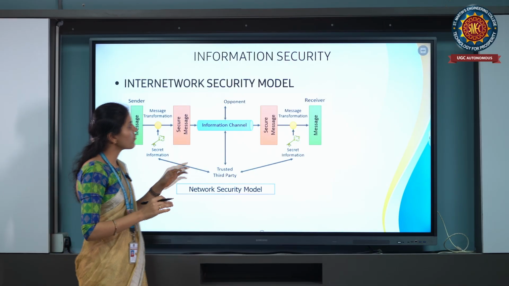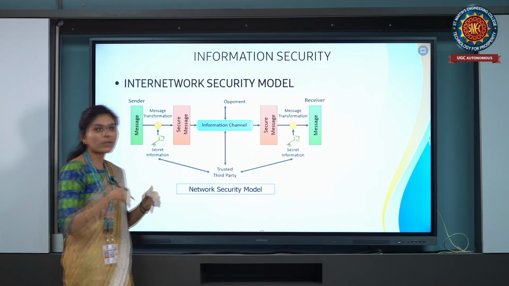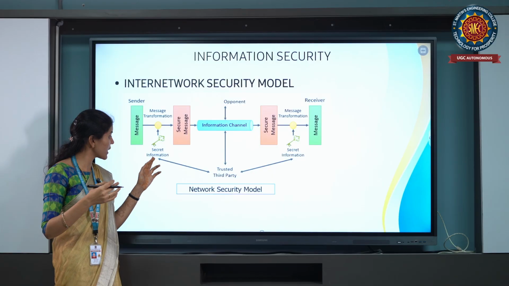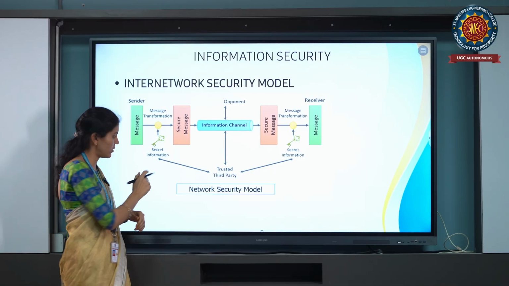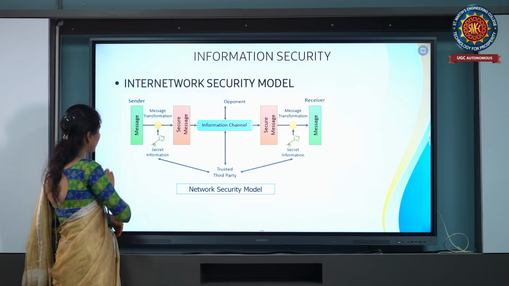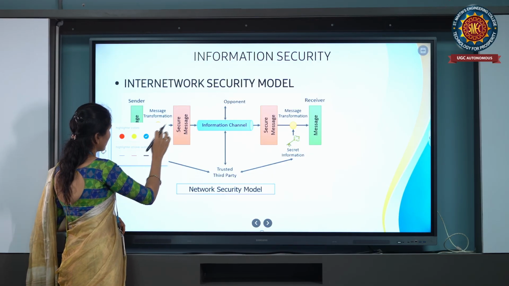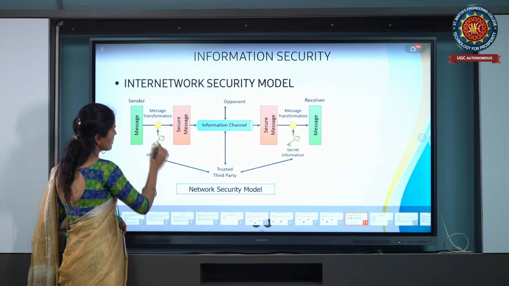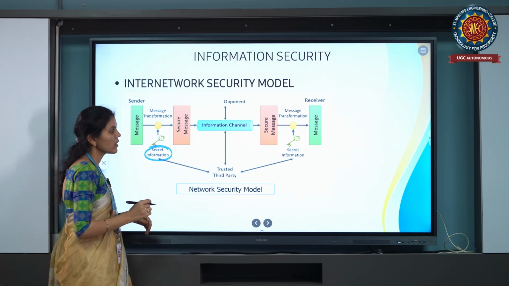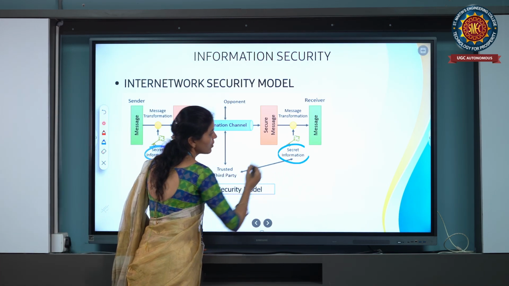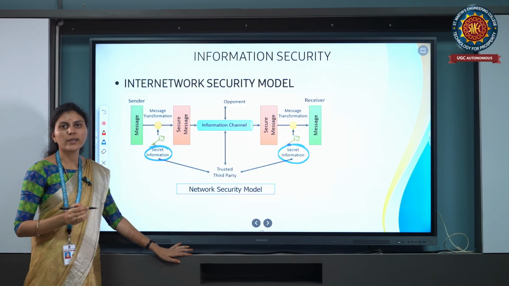Here we are taking secret information, that is nothing but the key. This is secret information and this is also the receiver side secret information.